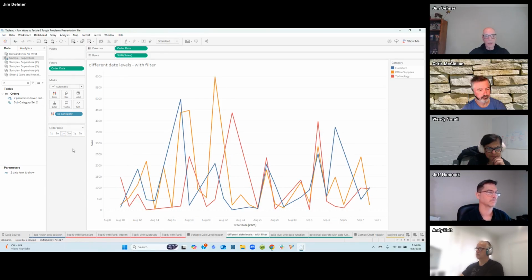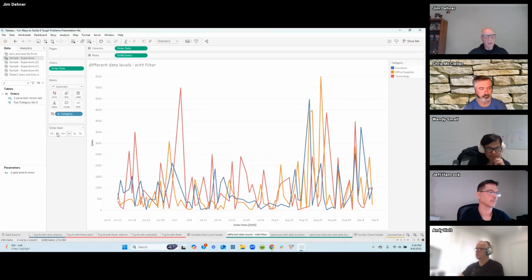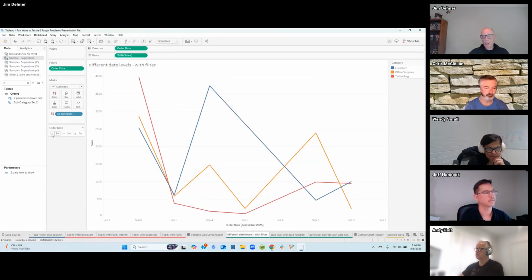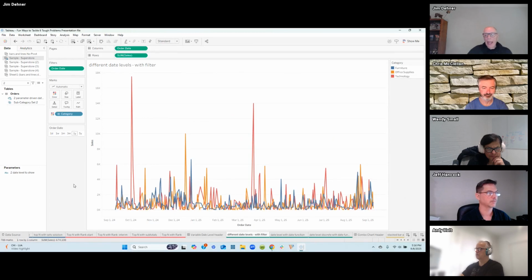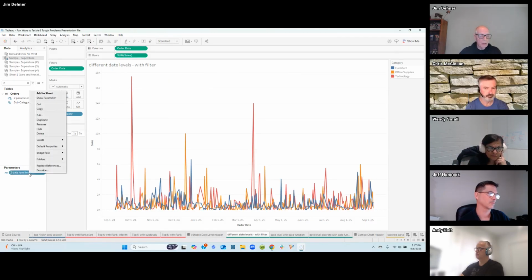You can look at the 3 month, the 1 week. Obviously, 1 day would be a data point. You can look at the 1 year, and you can flow through the different date levels that way. Now, if that meets your needs, once again, that's a great place to stop. You don't have to do anything more than that. If you need to do more, it's not that much more difficult to create a parameter